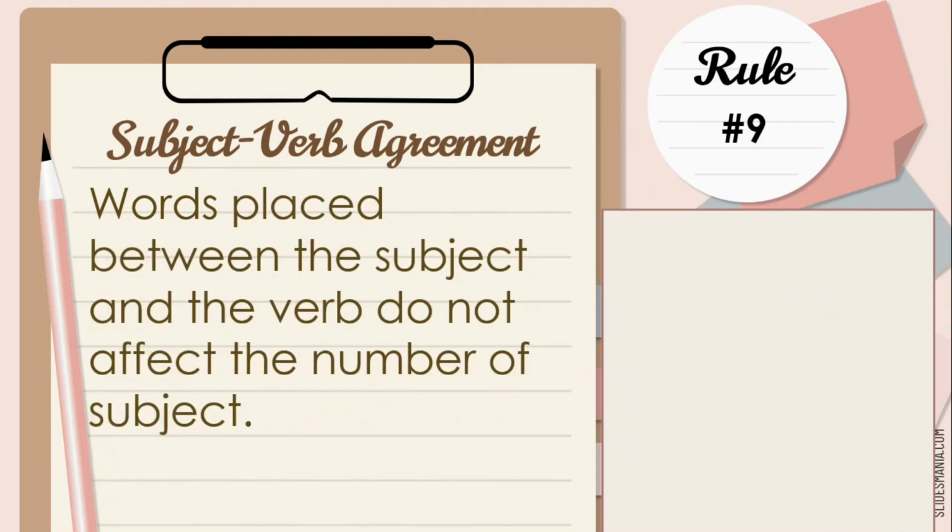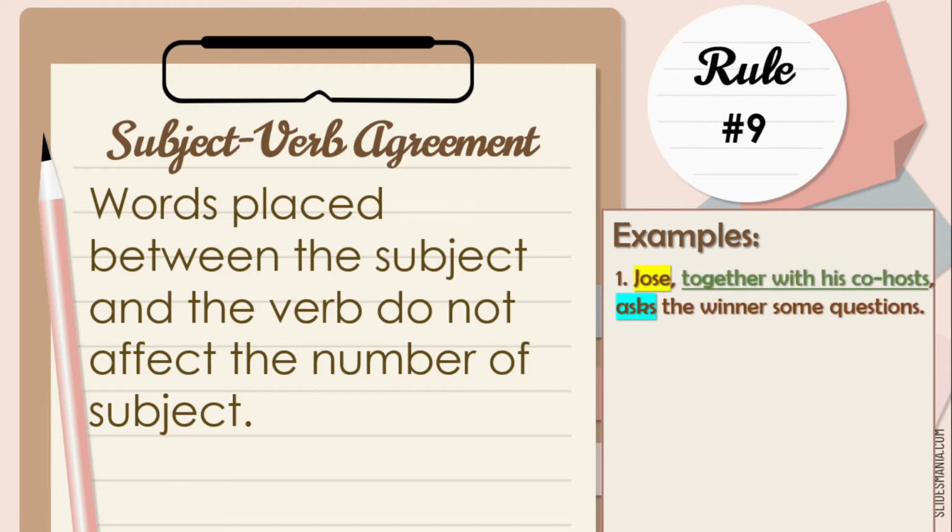Rule number 9. Words placed between the subject and the verb do not affect the number of the subject. These words or phrases are just added information about the subject. They do not affect the number of the subject. Here are the examples. The ones that are highlighted with green are the added information about the subject.